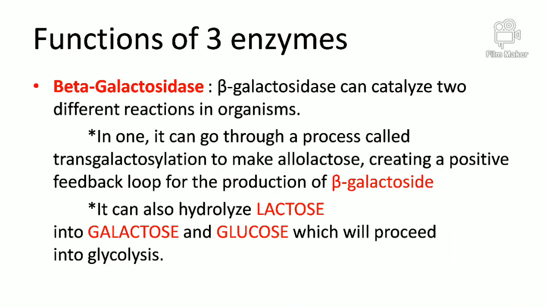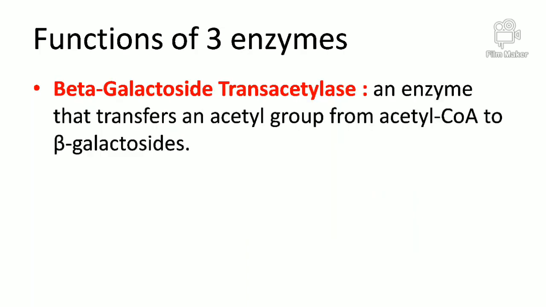If we look at the functions of the three enzymes, beta galactosidase has two different functions in the organism. First, it can go through a process called transgalactosylation to make allolactose, creating a positive feedback loop for the production of beta galactosidase. Second, it can also hydrolyze lactose into galactose and glucose, which will proceed into glycolysis. The next enzyme is beta galactoside transacetylase.